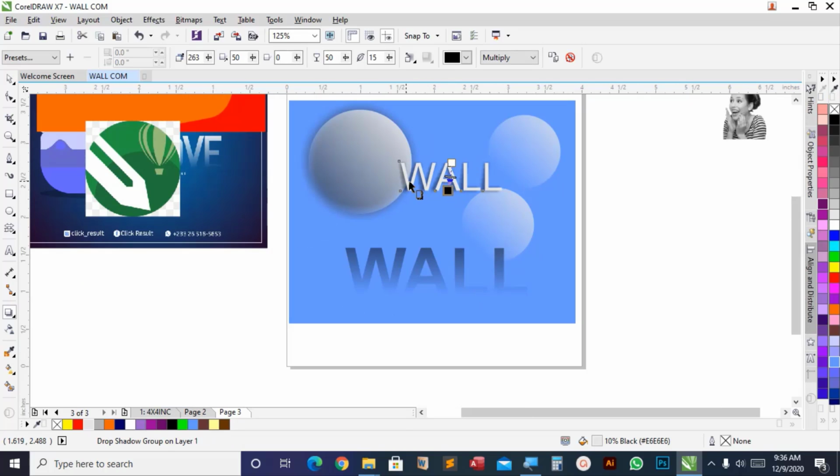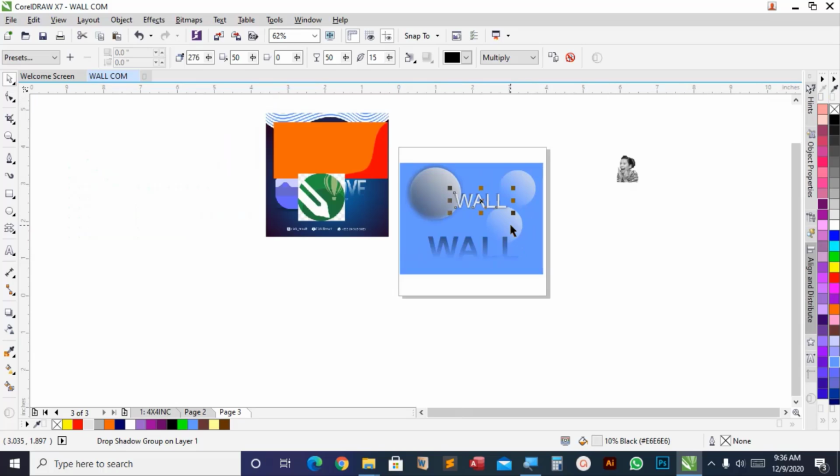Now it depends on how you want it. You can bring it to this side, nobody cares, but I prefer to just be directly under it, so it will pop up the text itself. Alright, so that is basically how you can work with the transparency and then the drop shadow in Corel Draw.